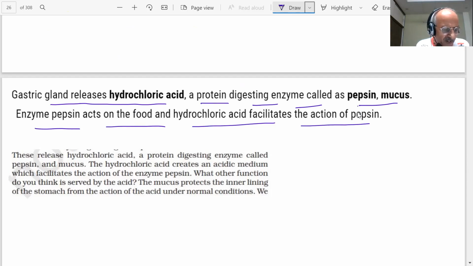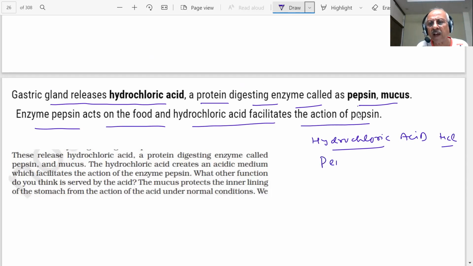Gastric glands which are present in the walls of the stomach, they release hydrochloric acid. What they release? Hydrochloric acid, HCl. ठीक है? A protein digesting enzyme called pepsin. Pepsin क्या है? Protein digesting enzyme.